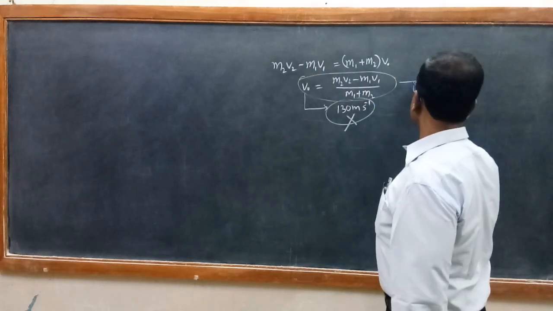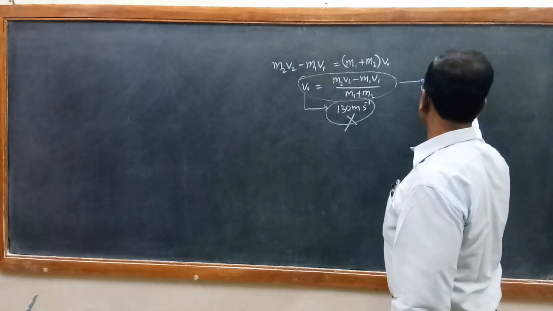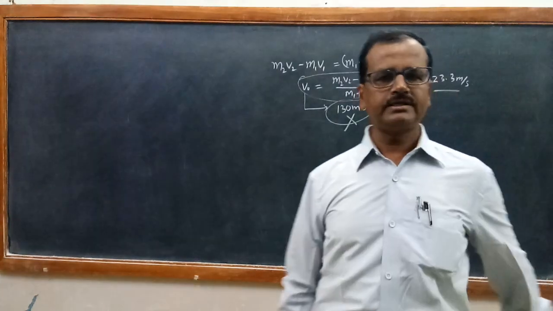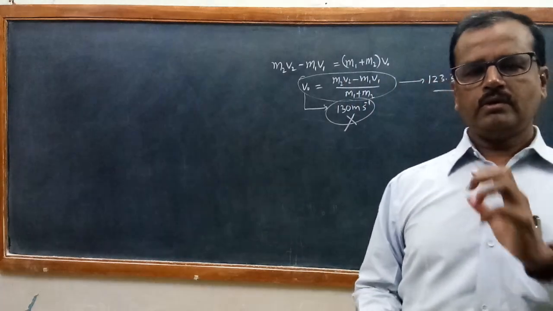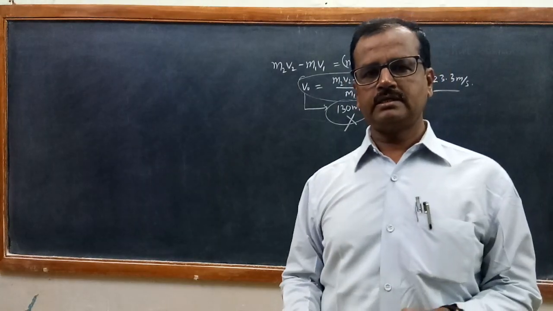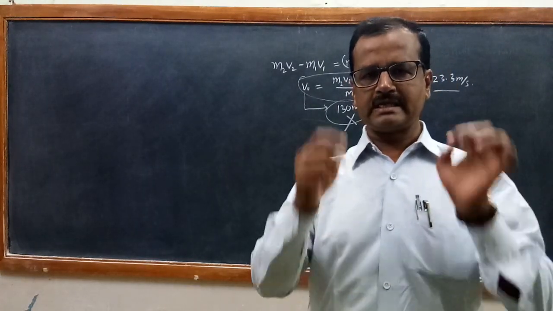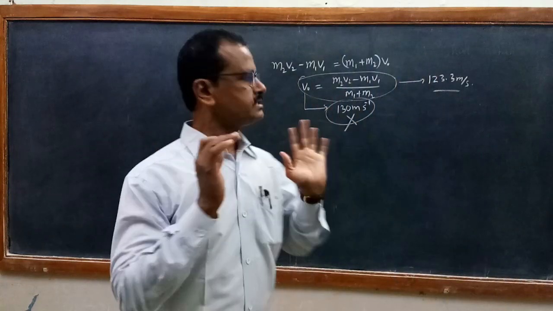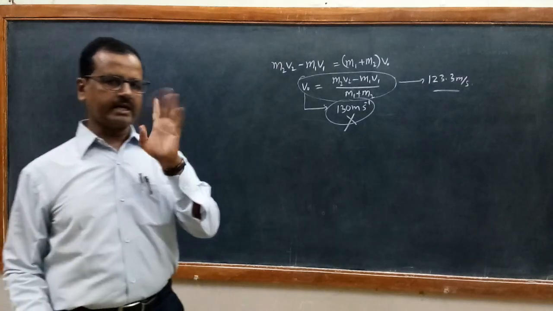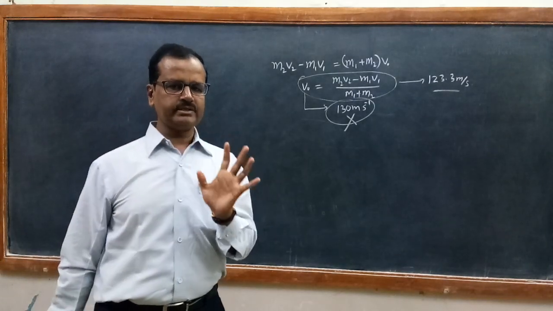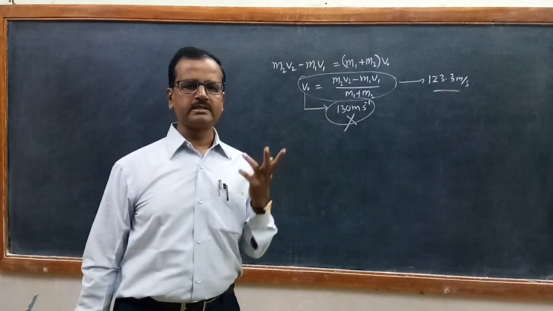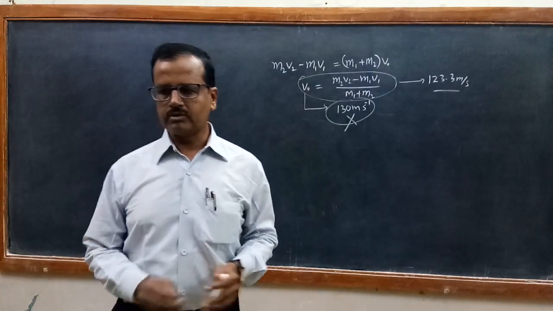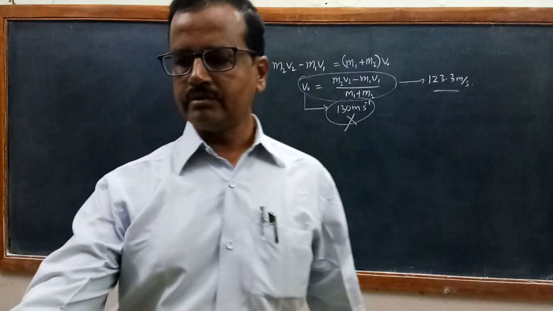So if you solve this by using this equation, the correct answer is 123.3 meter per second. So I am just giving you hint, solve this problem. The answer which you are going to get is not 840, it is less than that. The combination rises to a height which is less than 840. So I am giving you hint, you solve that problem and discuss with me through WhatsApp or phone. Okay. Now that is what I wanted to convey.